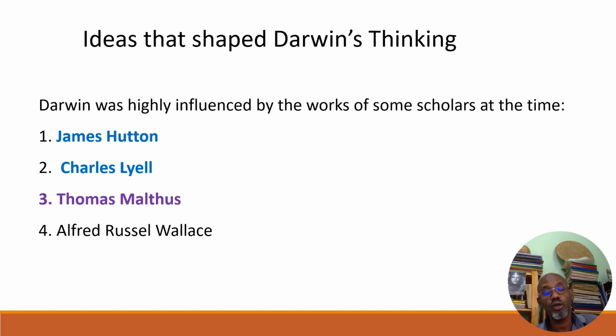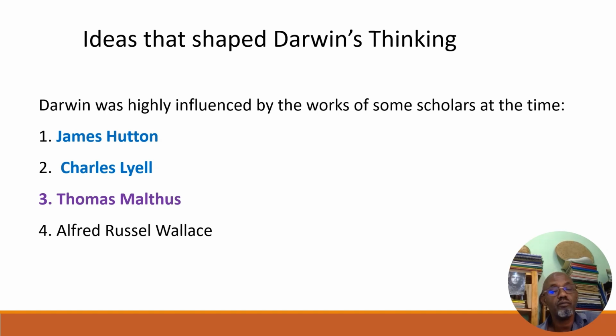Of course, there is also the work of Alfred Russel Wallace, who reached the same conclusion as Darwin, that is evolution by natural selection.